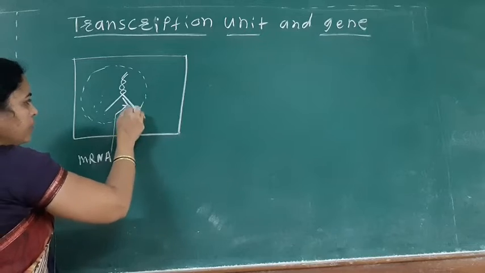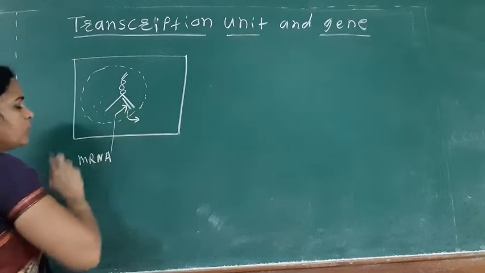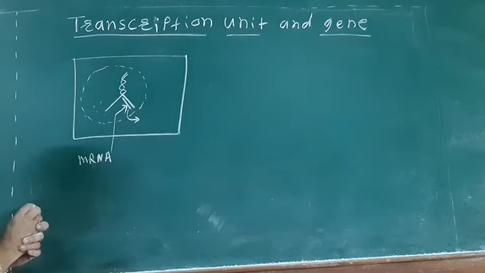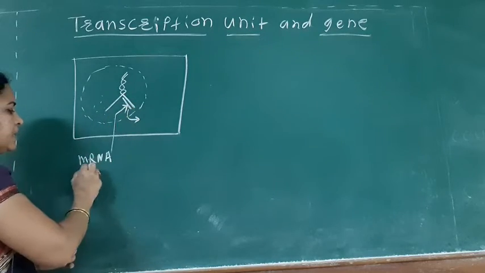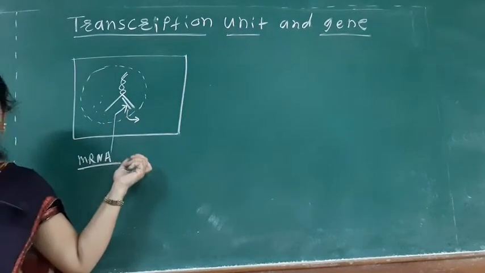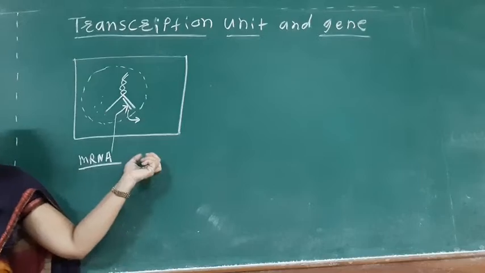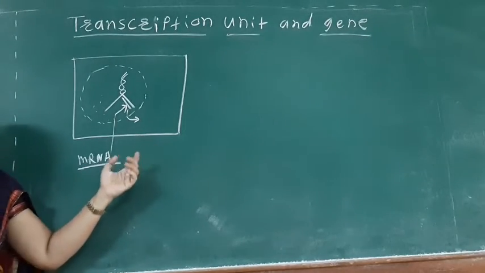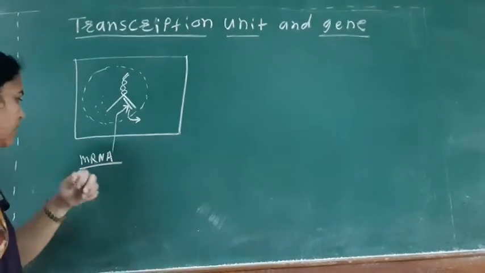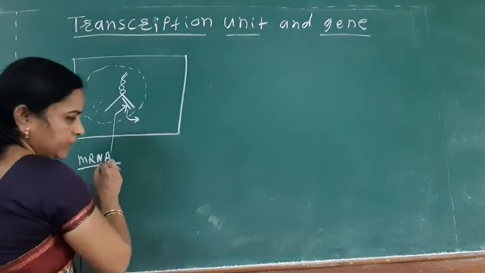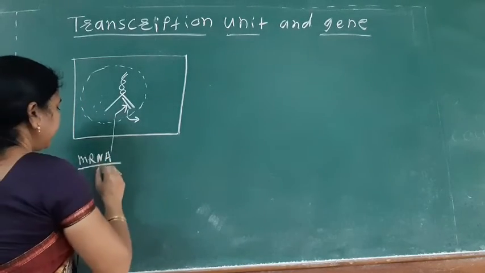So when it is produced in the nucleoplasm, some processing on this mRNA takes place. This mRNA is mainly made up of exons and introns. So it is the hnRNA.